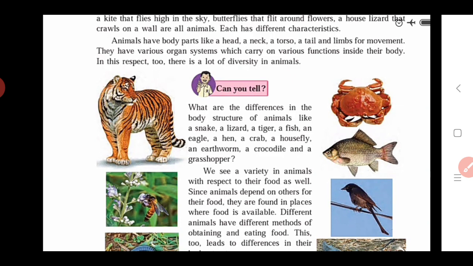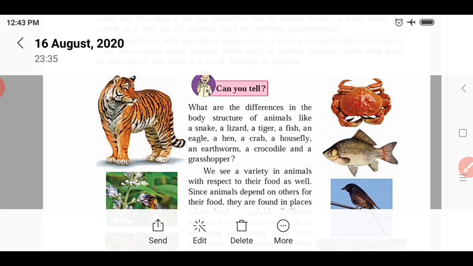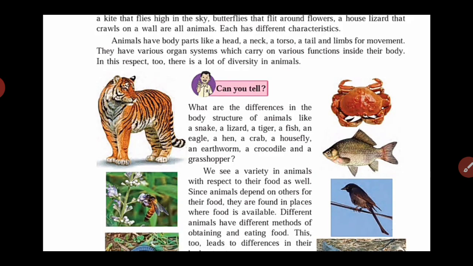So we see variety in the animals with respect to their shapes, and also their food, meaning which type of food they get or in which way they get their food. In that way also we see the variety amongst all animals, since animals depend on different ways of getting their food.